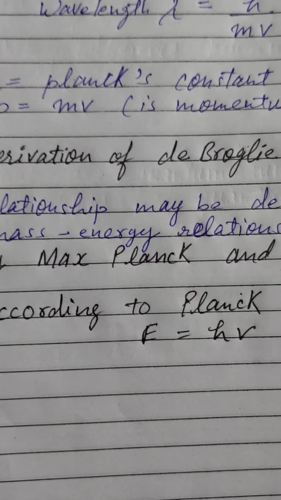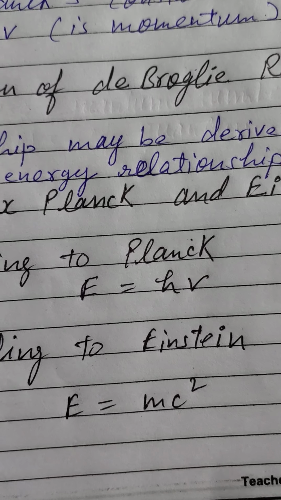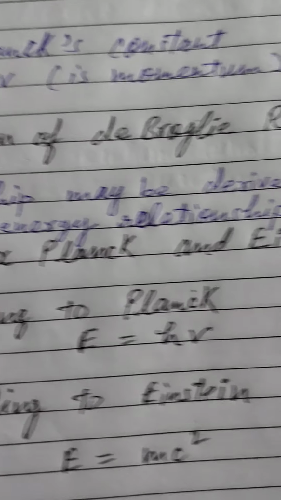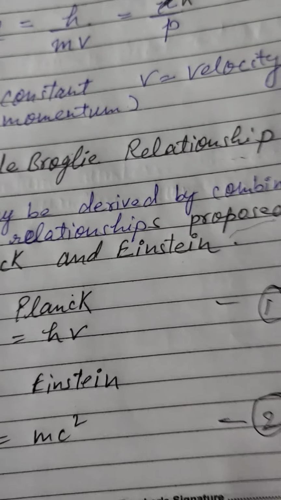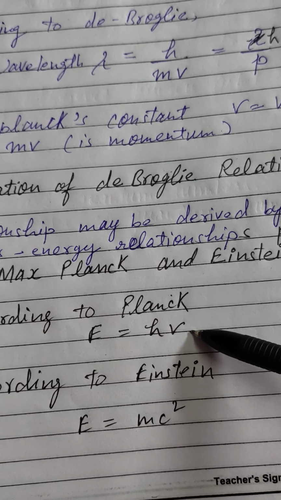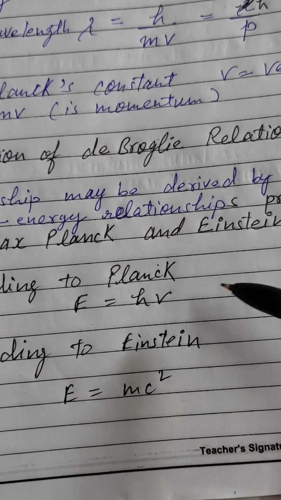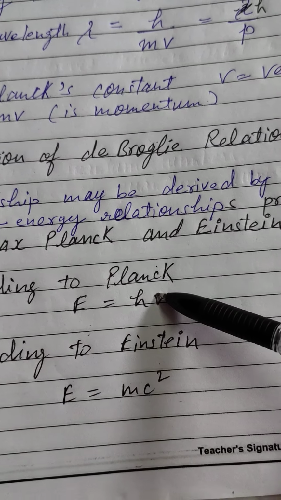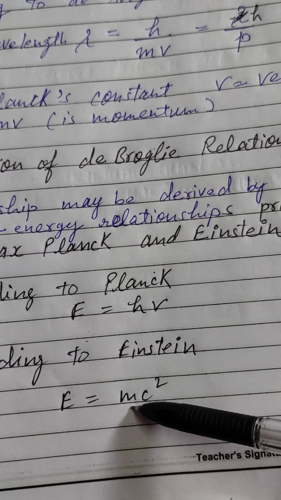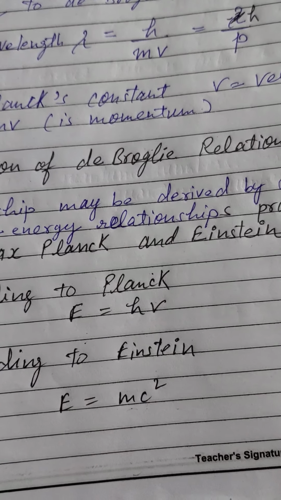According to Einstein, E is equal to mc square. So this is equation number 2. The first is Planck's equation, E equals h nu, and the second is E equals mc square. We can easily see that this is E and this is also E. So combining these two equations, we get h nu is equal to mc square.